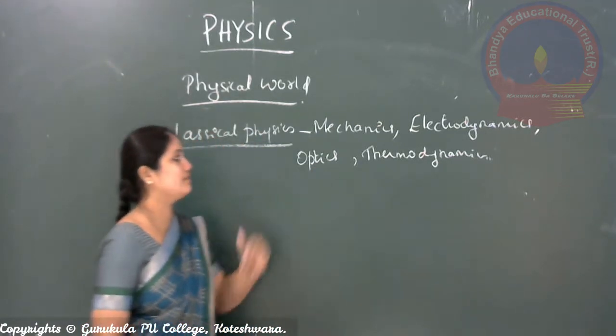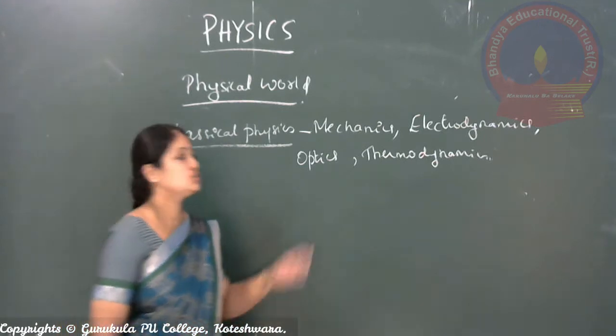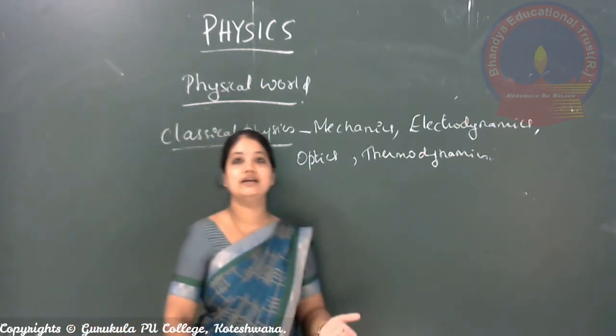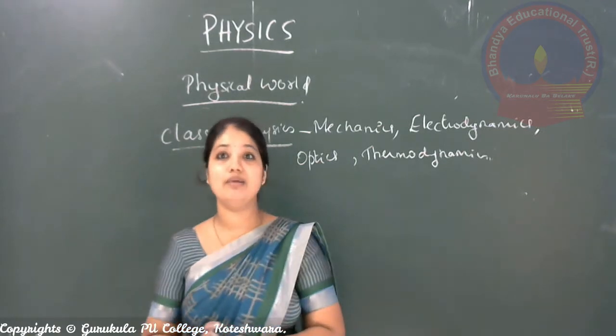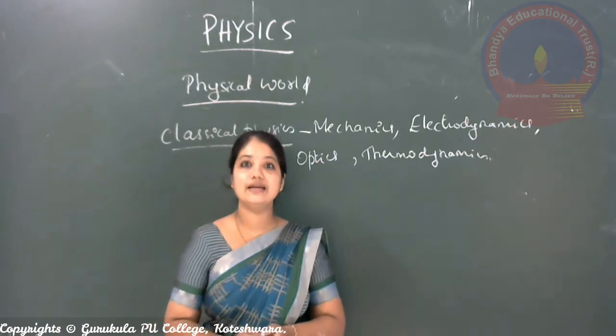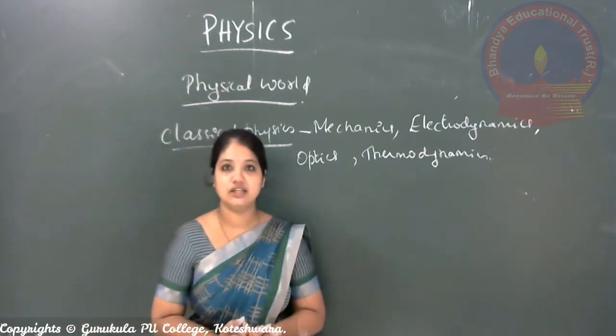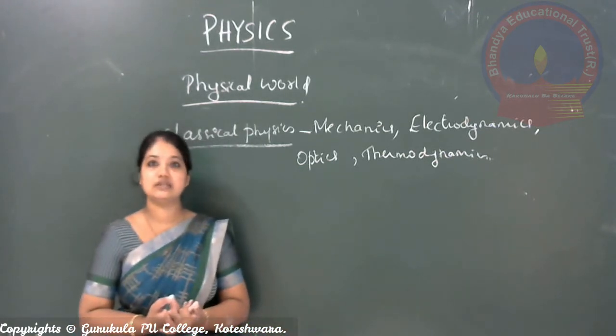Then next you have optics. Optics is very well known to you. You have already studied the chapter on light. You remember, where you studied reflection, refraction, yes or no?